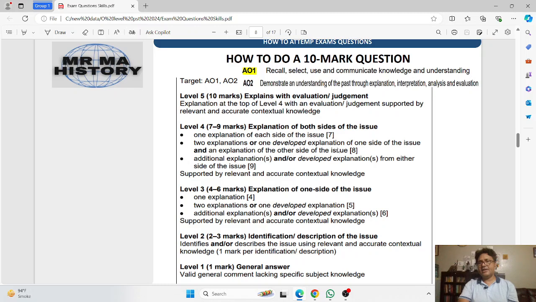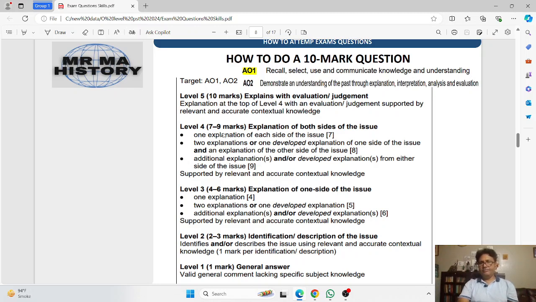But if you start explaining the other side also, view B, you will be able to obtain 9 marks, even between 8 and 9 marks. So if you give two developed explanations from both views, in that case you will be eligible for a maximum of 9 marks out of 10.